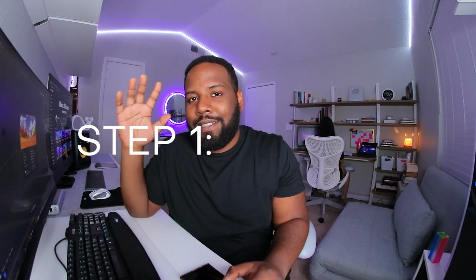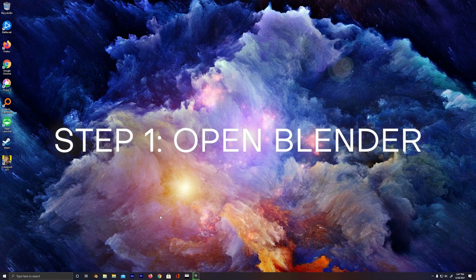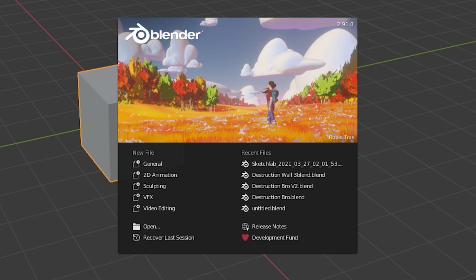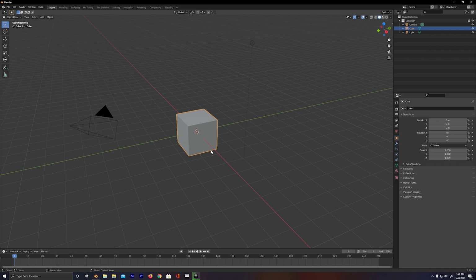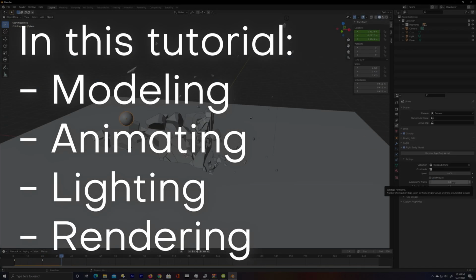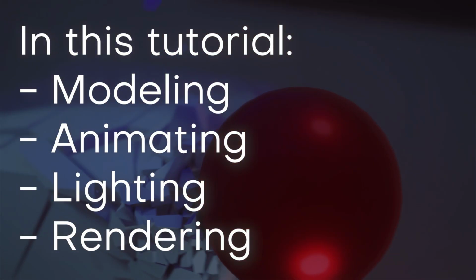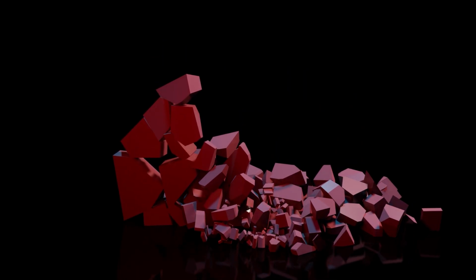Okay, so first thing to actually do in order to make this, let's go ahead and open up Blender. Now, when you first open up Blender, you're gonna get this pop-up window. Bam, we can just go ahead and click general on it. Instantly, you're gonna see we have a simple scene set up for us with a camera, a light, and a 3D cube. You can destroy pretty much anything in Blender using this method, but today I'm gonna show you how to do it on something really simple and really practical like a wall.